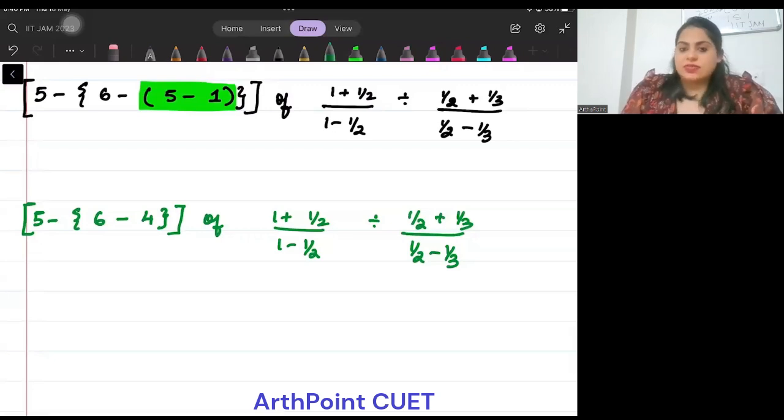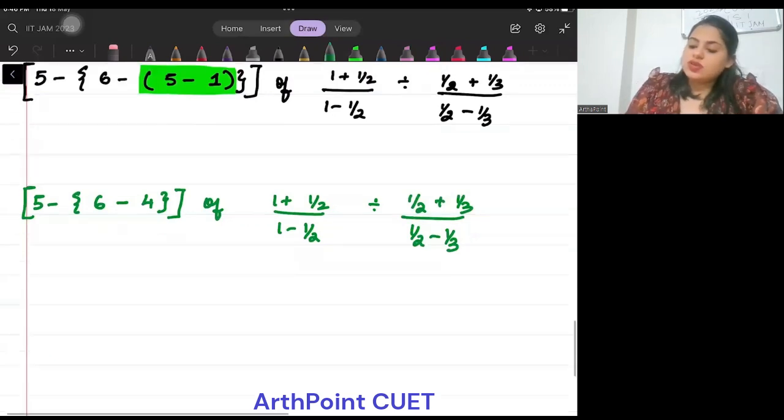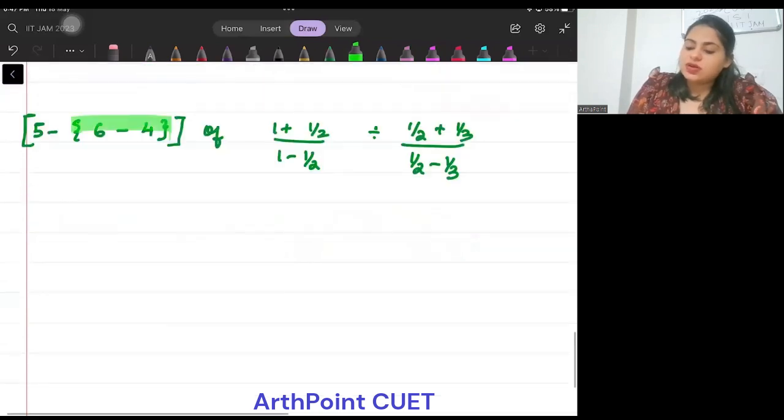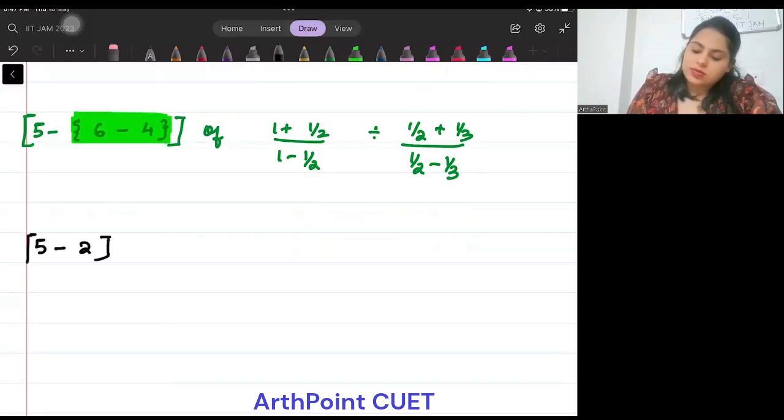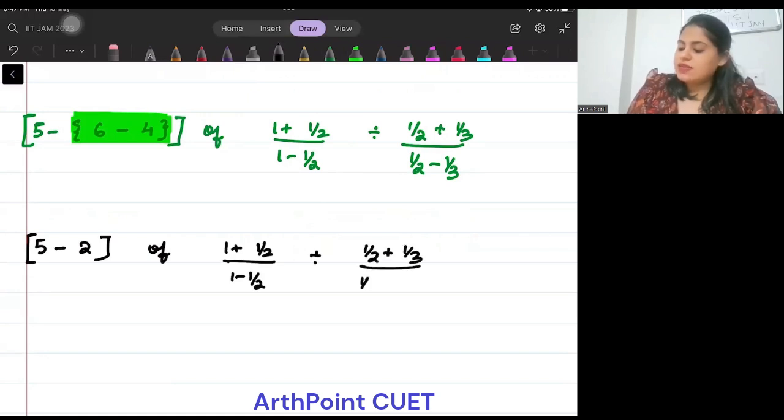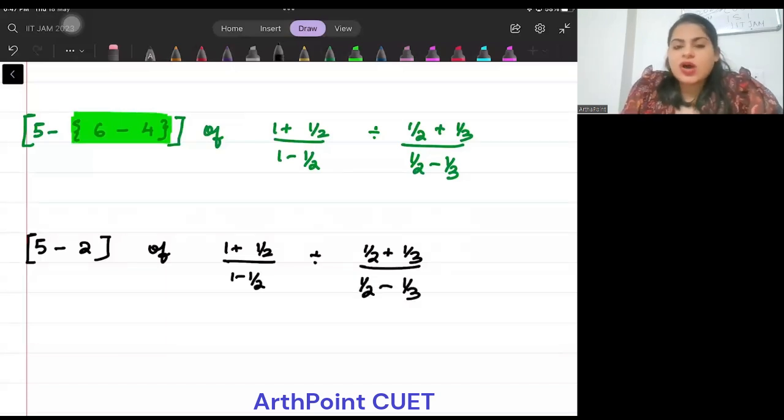Now let's go on to the next thing, beta. If I solve this 6 minus 4, next, this gives me 2. I have to just put all the brackets out. Of. Now, if you want, you can solve the right side simultaneously, or you can just do one thing at a time. Divided by. It may seem simple, beta, but in exams, sometimes it becomes confusing. So I always like to begin the math with the fundamentals, right?